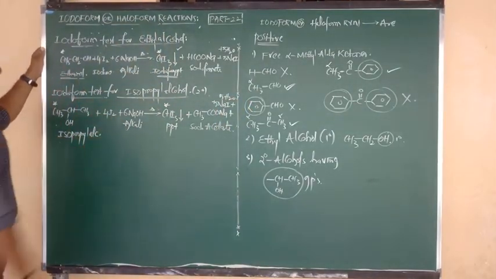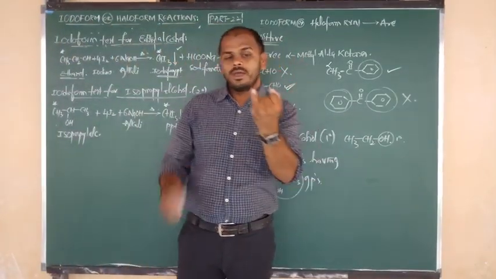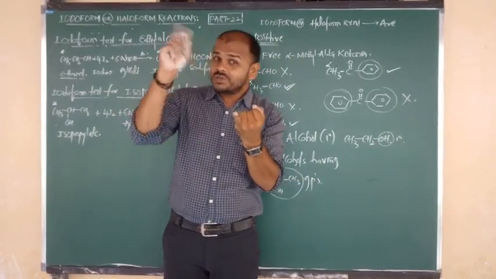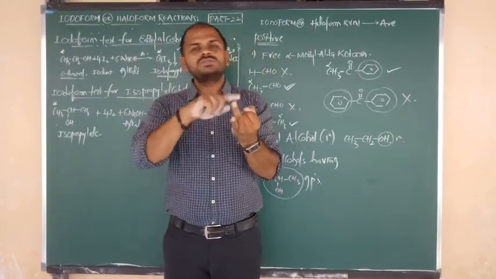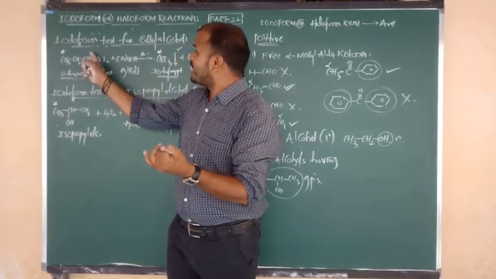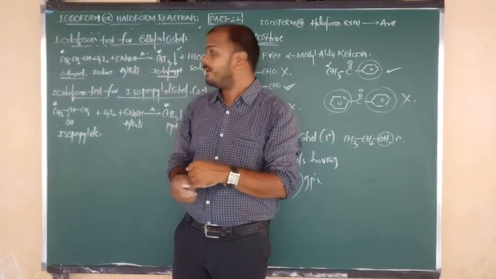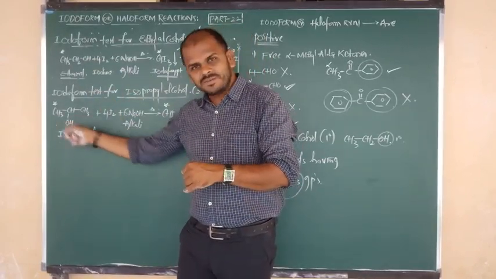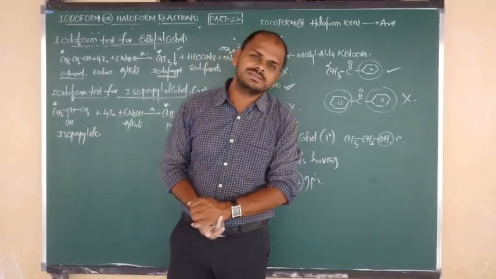Good. So in that way we have to discuss. In total, how many iodoform reactions do you have to focus on? One with acetaldehyde, with the ratio 3:4 iodine to alkali. One more is acetone, again 3:4 iodine to alkali. Next, primary ethyl alcohol, the ratio is 4:6 iodine to alkali. Isopropyl alcohol, using a specific group, again the iodine to alkali ratio is 4:6.